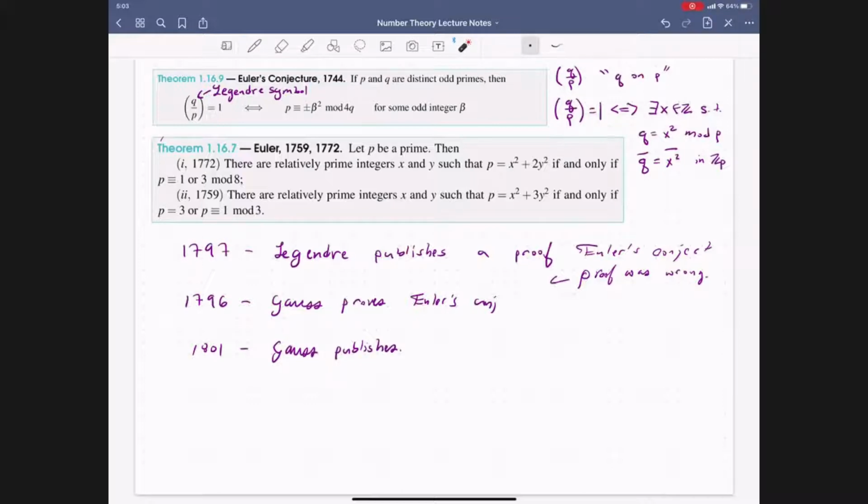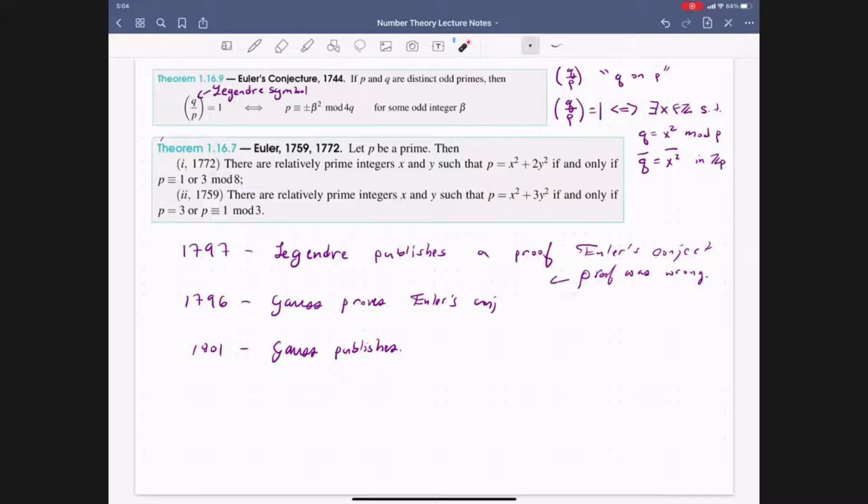But something important to keep in mind here is that Legendre's proof was incorrect, but that's not to mean that he had not done things that were valuable. While the proof contained a major flaw, in that he assumed something that had not been proven at that point, Legendre's proof laid the foundations for many of the ideas, built on ideas that he had developed over a span of many years, dating back to 1785. And starting in 1785, Legendre started working on Euler's conjecture and proved results getting closer and closer to a proof of this result. And from that, Gauss benefited tremendously.